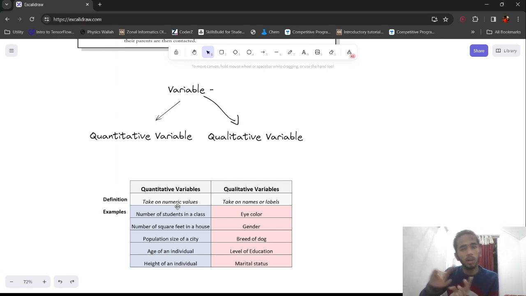So that is why they are qualitative variables. Whereas quantitative variables are numerical values, just like my marks, and arithmetic operations can be performed on them. So I hope you understand what qualitative and quantitative variables are.